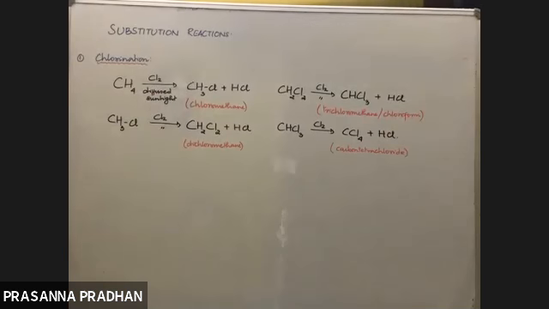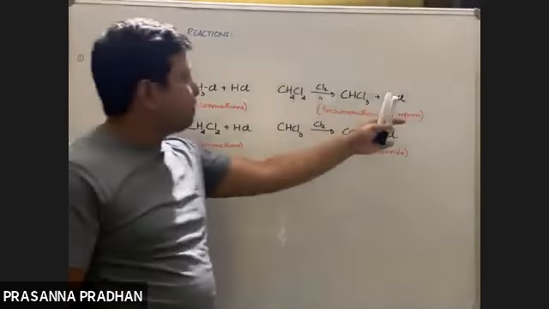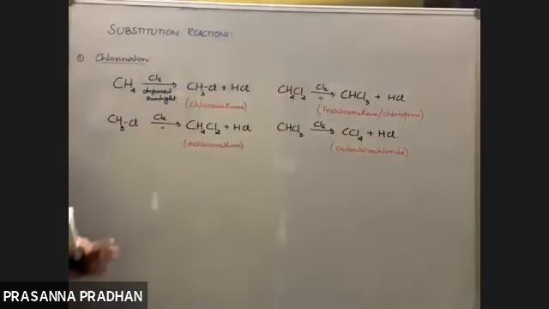So there are 4 products formed: chloromethane, dichloromethane, chloroform or trichloromethane, and carbon tetrachloride. So this is the reaction with chlorine, under the condition of diffuse sunlight. Fine.